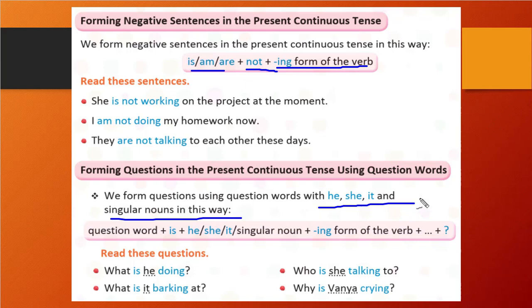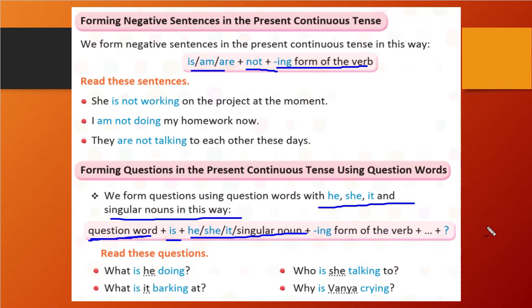So what is the question we will create? First we will write the question word. That is what, whose, who, which, when, where, whatever it is, that question word will come first. Then we will write is. Then he, she, it and a singular noun, plus verb with ing, plus whatever object we are writing, and we will put a question mark at the end.